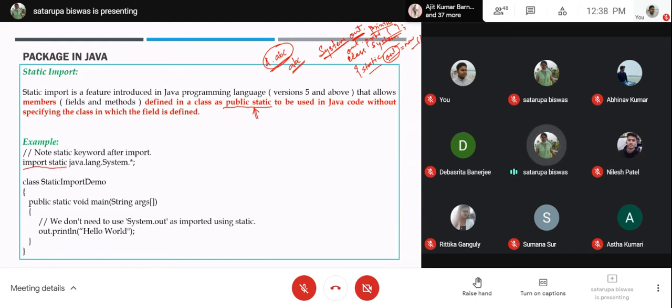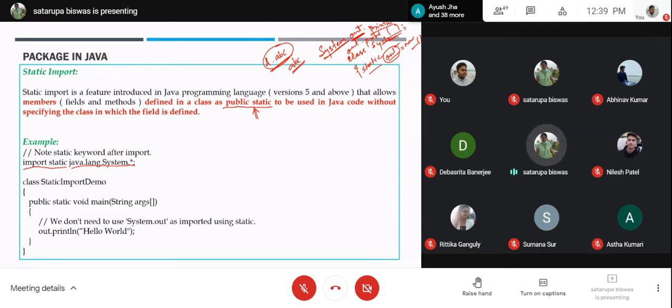Now this thing you cannot change, like you cannot write static import. You have to write import, then static. Then whichever class you want to import as static. So java.lang.System. Java.lang by default is there, but as we are trying to make it a static import, we are writing this in this way. Okay.